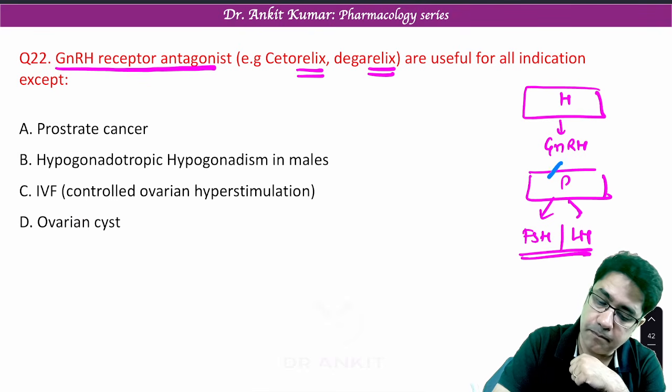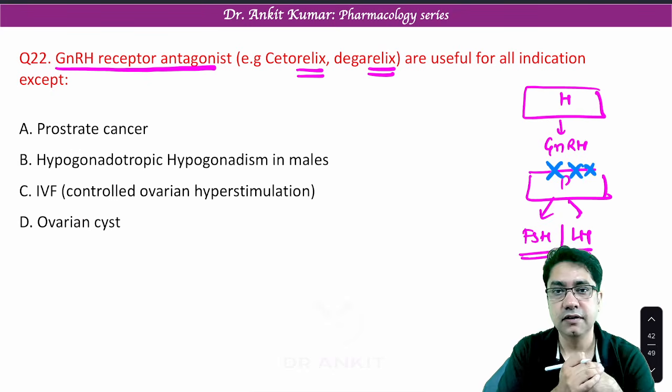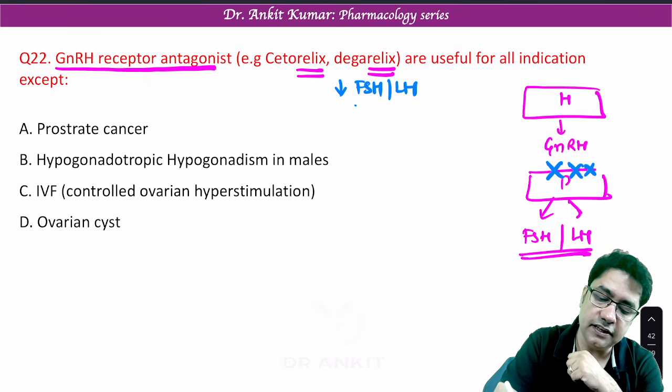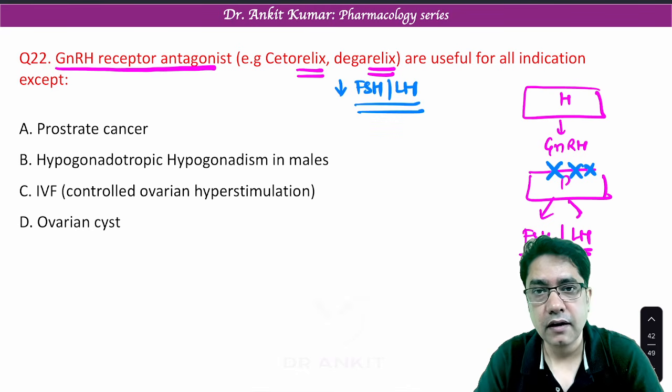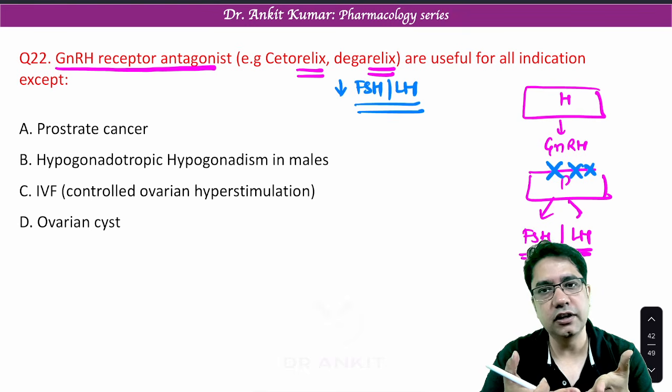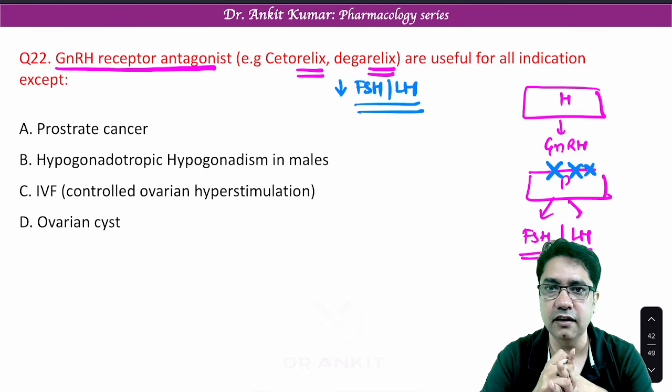So these drugs, they block GnRH receptors. And can we say cetrorelix, ganirelix, they decrease FSH and LH hormone production from pituitary? Can we say it will further reduce estrogen production, testosterone production later on when FSH and LH levels are reduced?